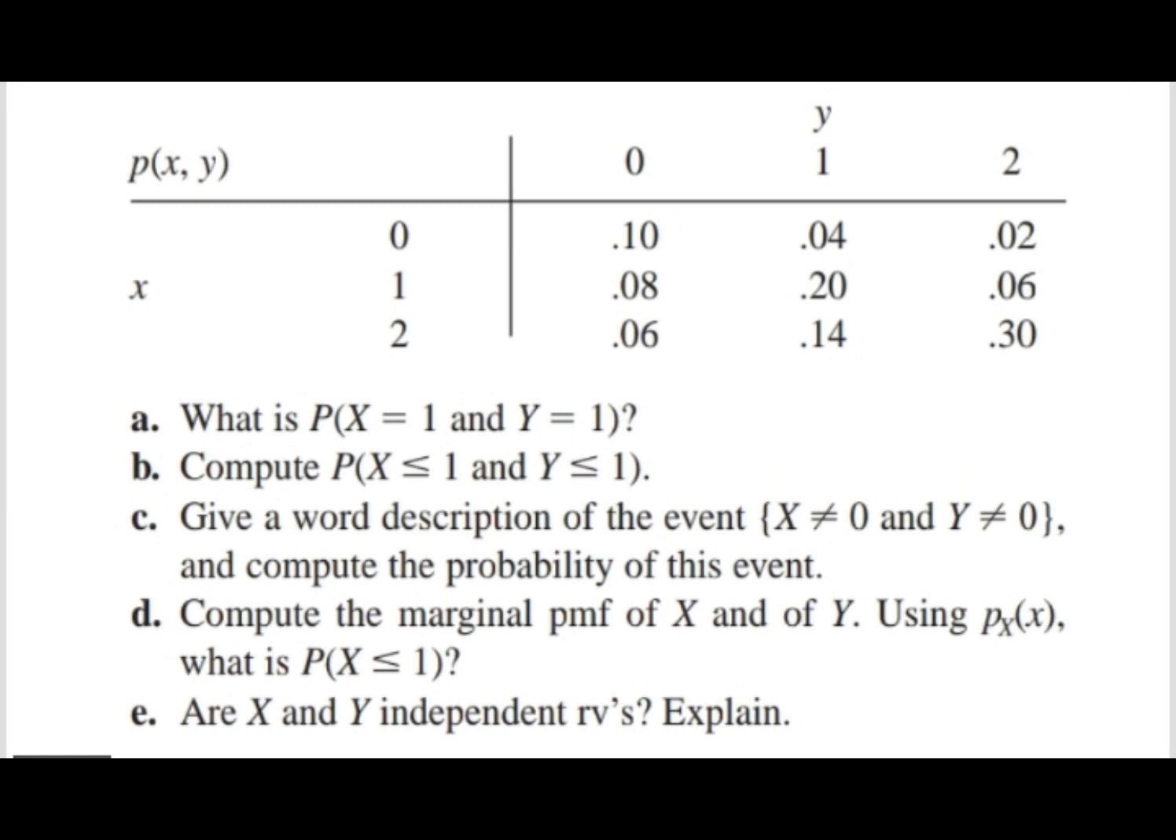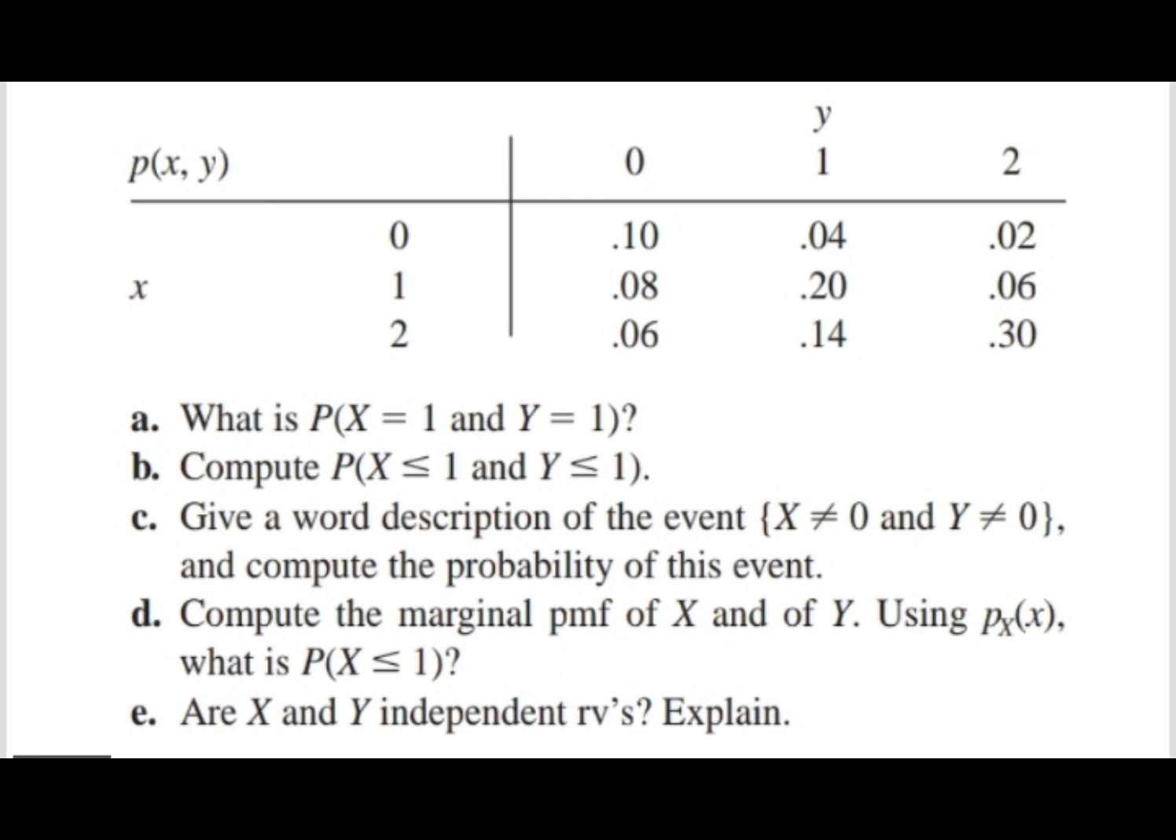Letter B, compute for P, X is less than or equal to 1 and Y is less than or equal to 1. C, give the word description of the event X is not equal to 0 and Y is not equal to 0, and compute the probability of this event.